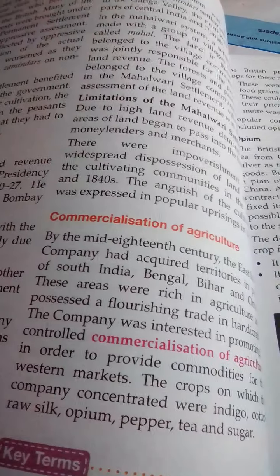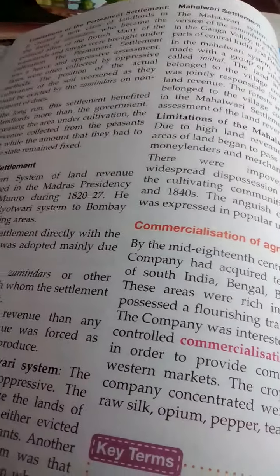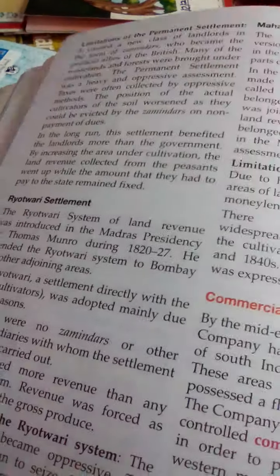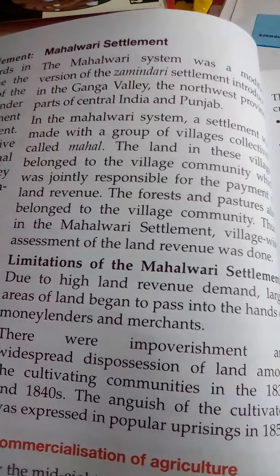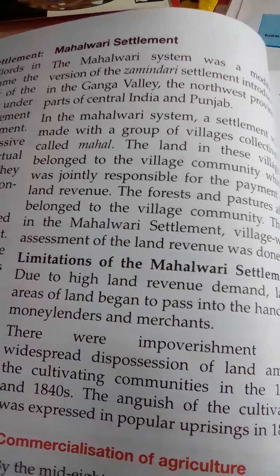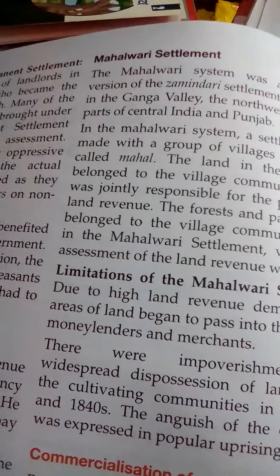Next comes Mahalwari settlement. After ryotwari settlement comes Mahalwari settlement. This is the modified settlement of the Zamindari system. In this system, a settlement was made with a group of villages collectively called Mahal.